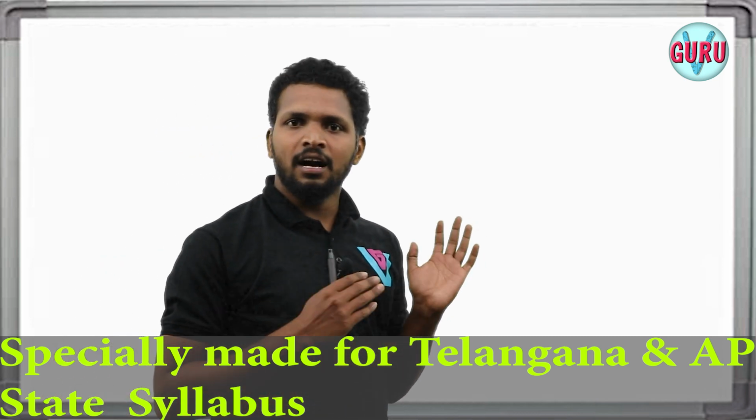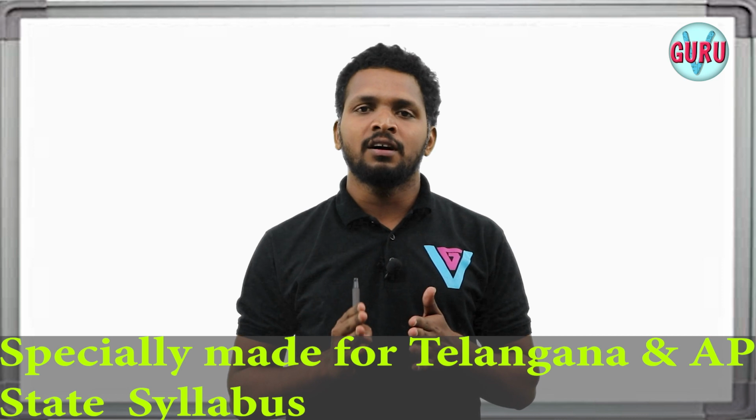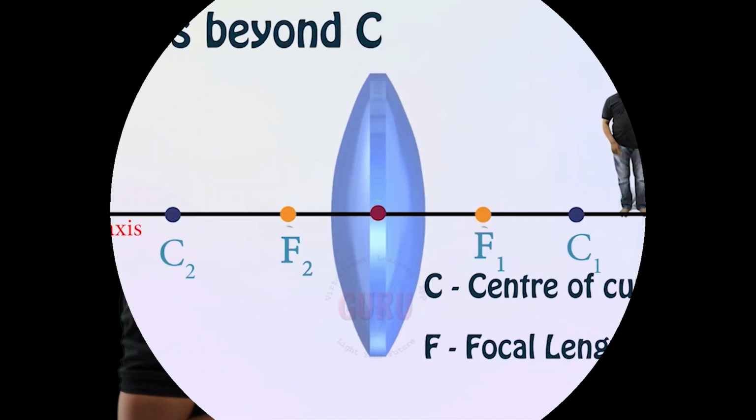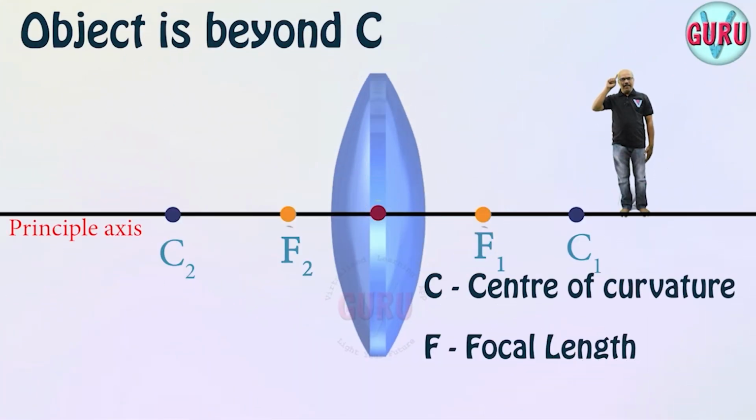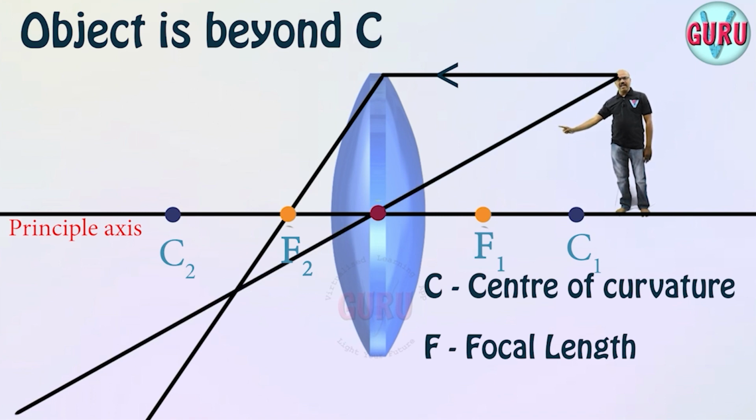Now we'll see the concept with picturization. Then you understand the importance of concept with picturization. One ray we have to consider passing through head of the object parallel to principal axis. When you take parallel to principal axis, after passing through the lens, it converges to focus. That is one ray. And another ray we have to take through the head of the object passing through optic center of the lens.